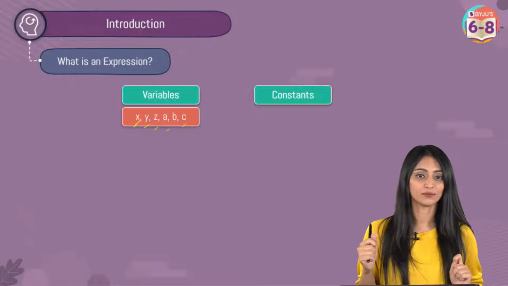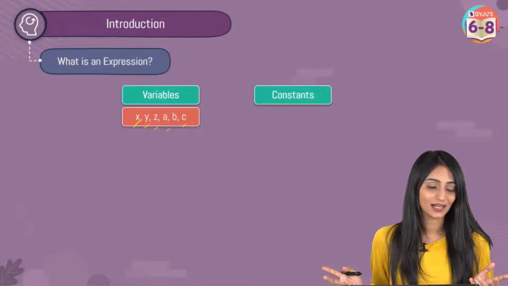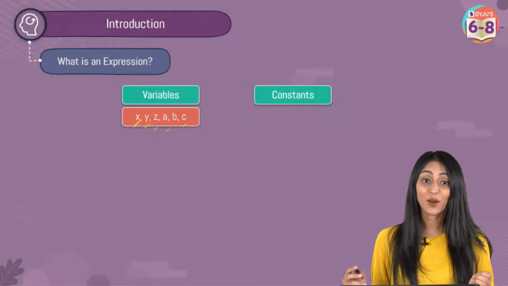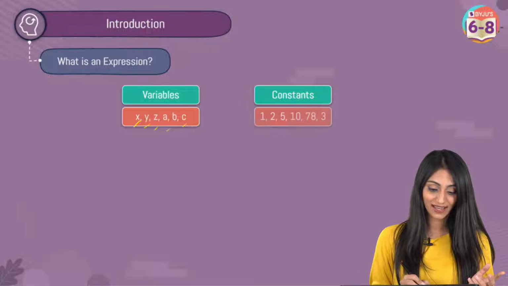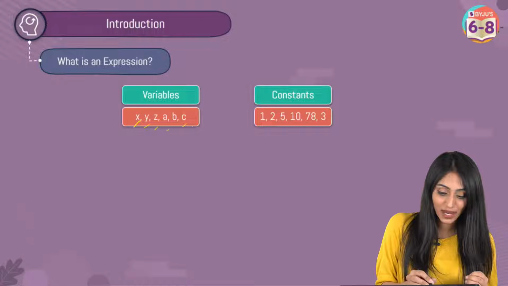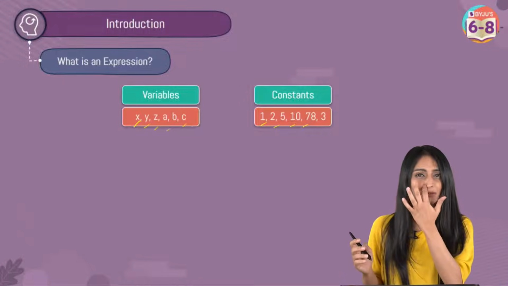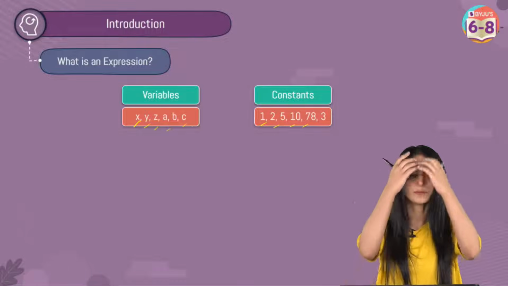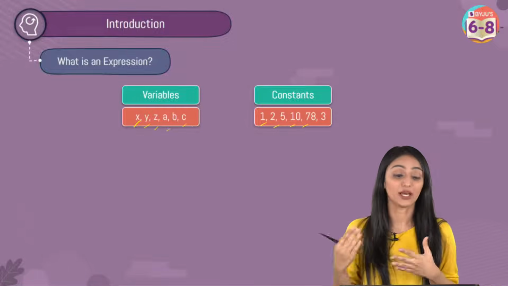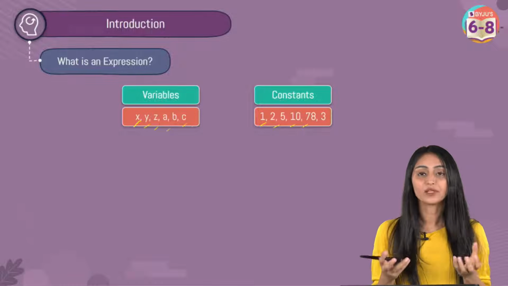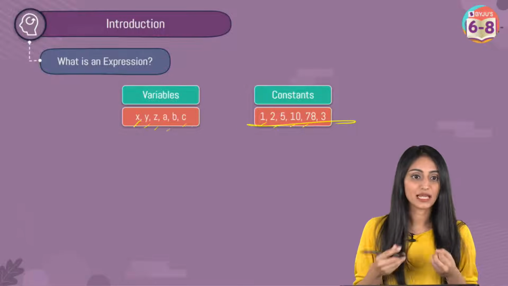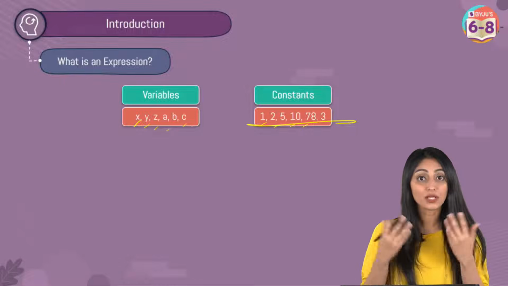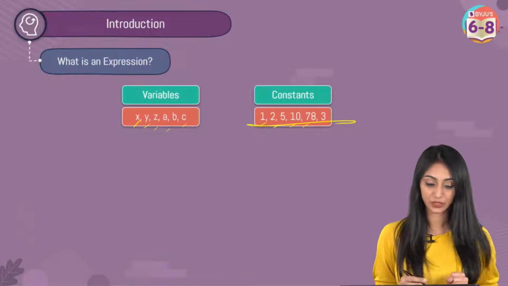Absolutely, Chaitanya Sudha. Expression doesn't have to have an equal to sign. Right, Grisha, it's a combination of variables and constants, right? Awesome. And what are constants? We have like 1, 2, 5, 10, 78, 3, all these integer values that you can see here. It's not like you can only have positive integer values; negative, irrational numbers, rational numbers, decimal numbers also, all these can be used, right?